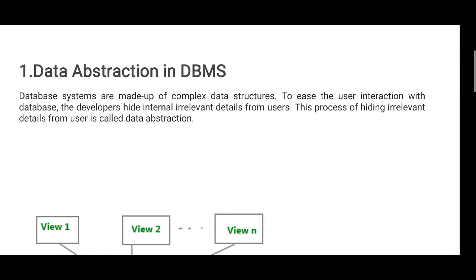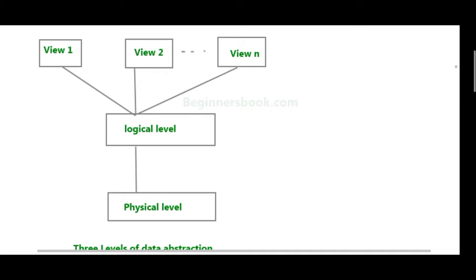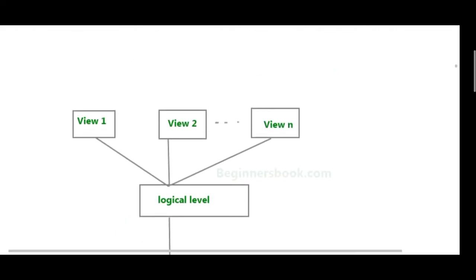The process of hiding irrelevant details from the users is called data abstraction. Here view 1, view 2, view 3, and logical and physical. These are the three levels of data abstraction.